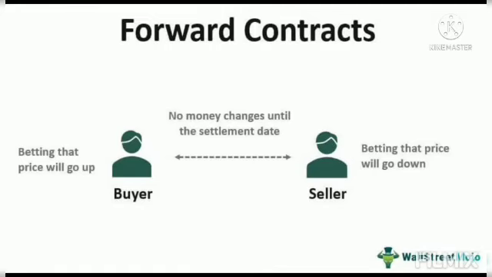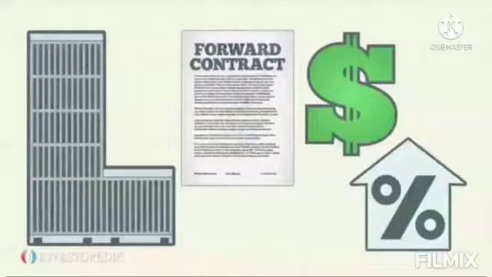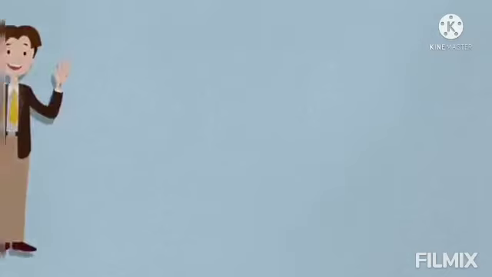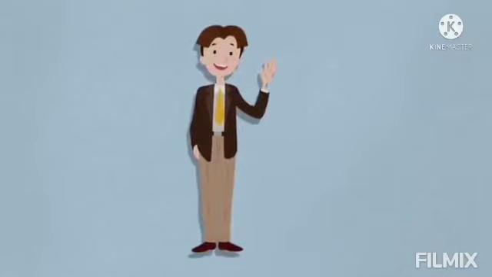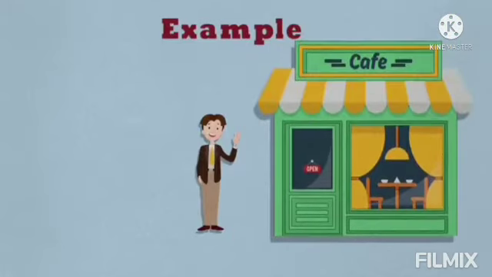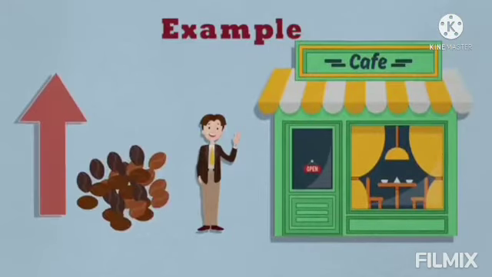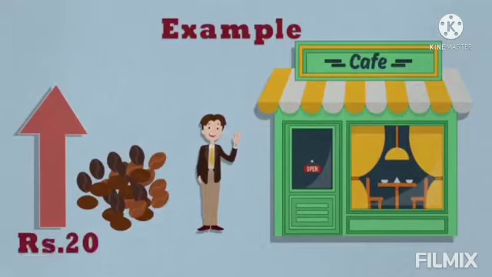Forward contracts. Forward contracts are a type of derivative which helps to purchase or sell something on a future date. As an example, here is Mr. John. John is running a cafe. He is worried about the rising coffee bean price. He is buying coffee beans currently at rupees 20 per bag, and he is thinking that it's going to increase up to rupees 35 in a month's time.